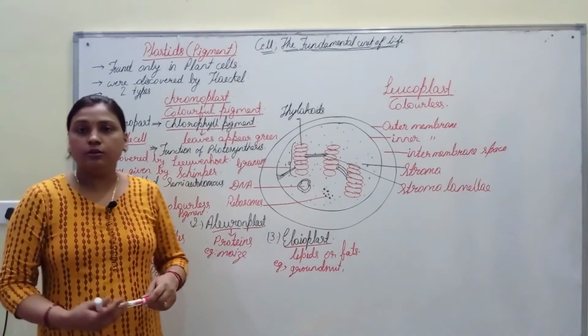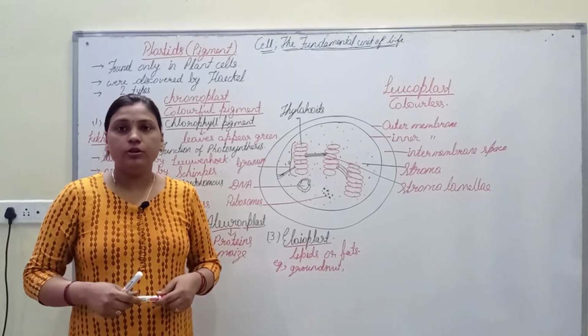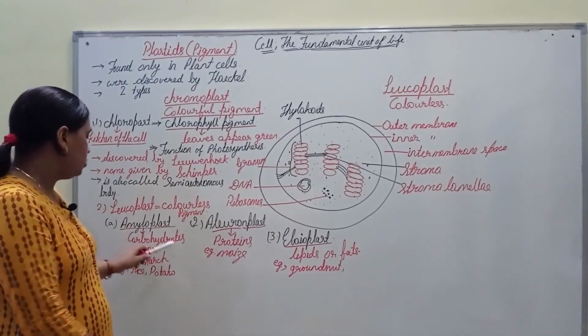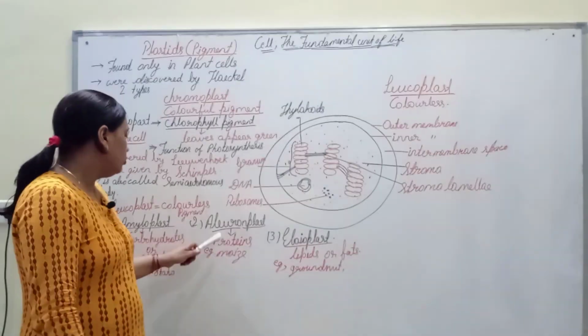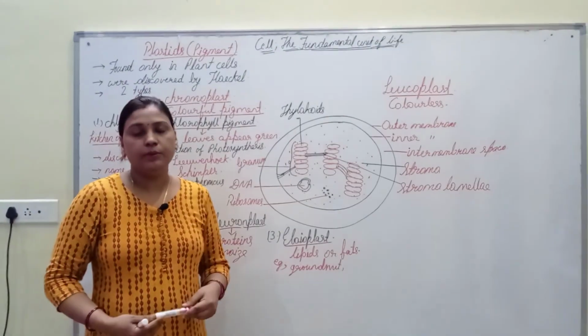So leucoplasts are the colorless pigments, and on the basis of storing food, they are of three types. Amyloplast stores starch, aleuronplast stores proteins, and elaioplast stores lipids or fats.